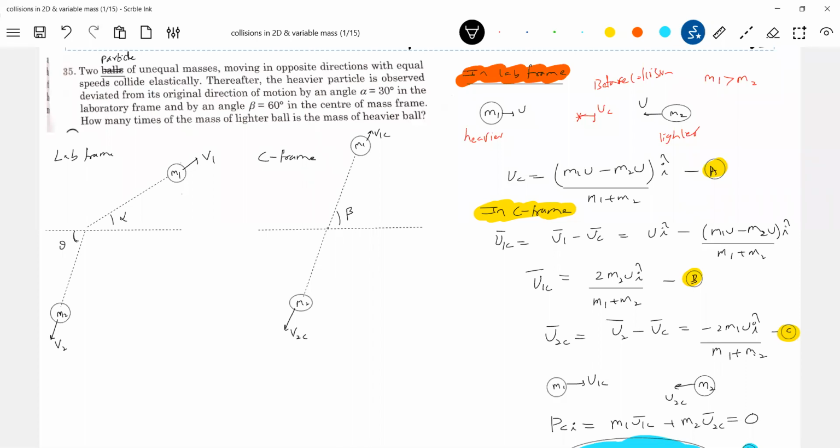Next, momentum in any direction you can conserve, because it's a 2D collision. Usually we prefer along x, along y, or any direction it can be conserved. So when collision of subatomic particles comes, momentum conservation is what is going to help us.